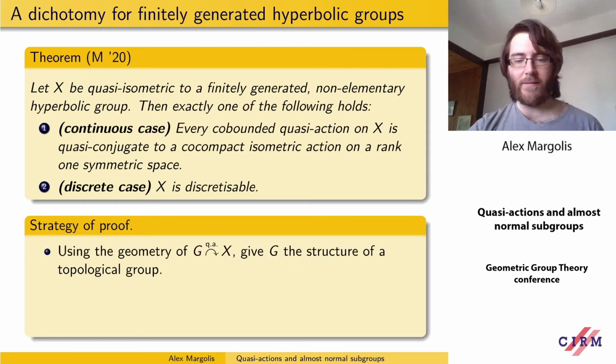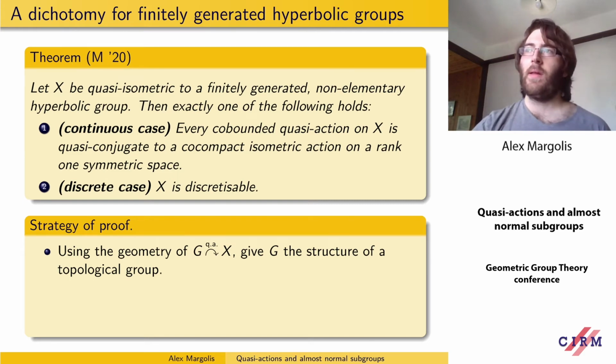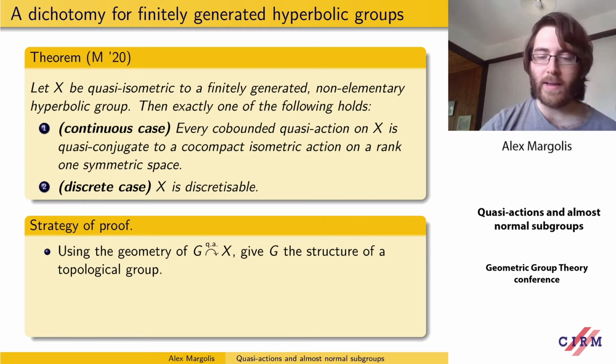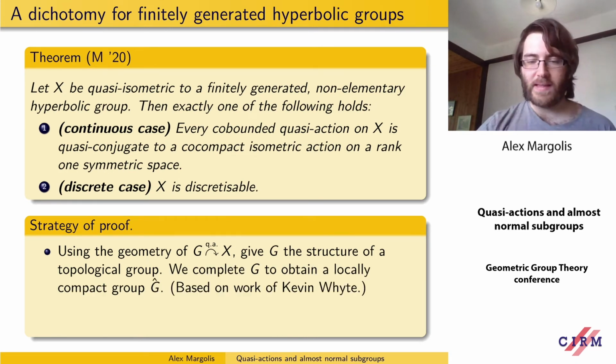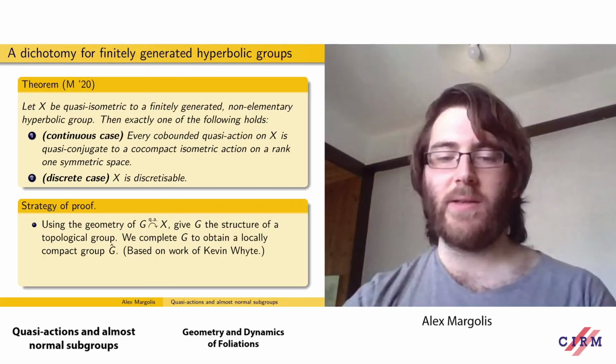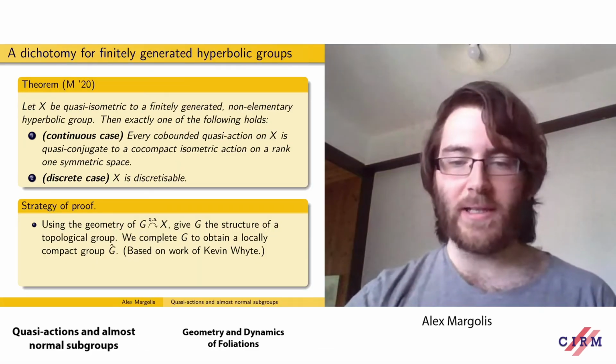I'm not going to prove this theorem, but I'm going to indicate some of the key steps. Using the geometry of this quasi-action, we give G the structure of a topological group. This is based on work of Kevin Whyte. And this topological group a priori won't be locally compact. It may not even be Hausdorff, but you can quotient out by something to make it Hausdorff, and then you can complete it to a locally compact group. And this is all done by Kevin Whyte, essentially.